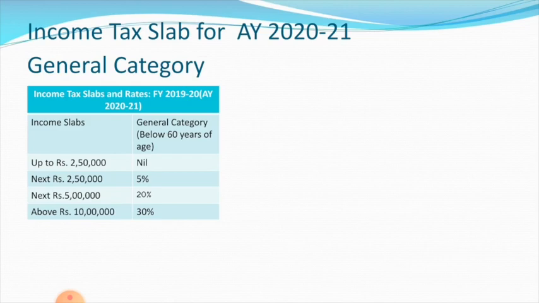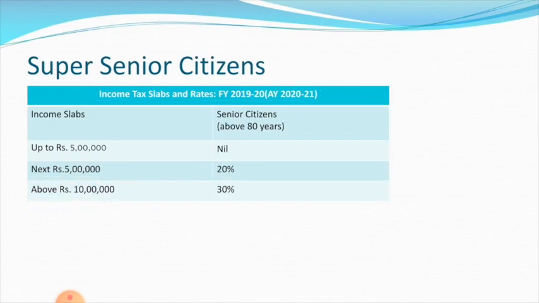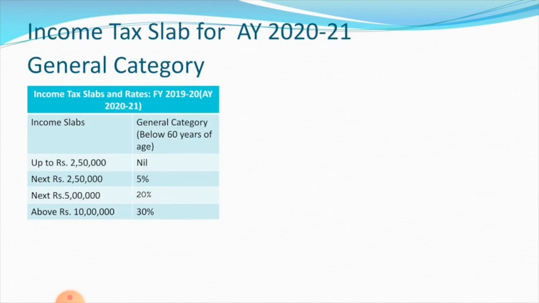The categories can be classified as general category below 60 years of age, senior citizens above 60 years but below 80 years, and super senior citizens above 80 years. So, tax liability for them varies.